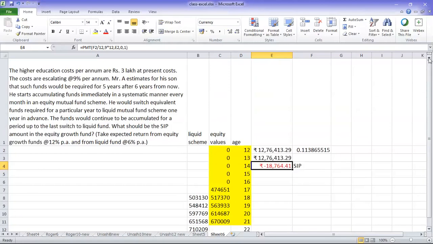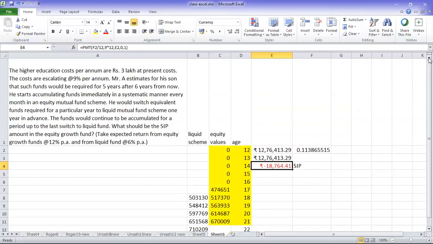Why? Because he is saying that he is saving in equity through SIP starting from the age of 12 till 1 year prior to the last withdrawal. Because the last withdrawal is at age 22, he is going to stop the savings at 21.